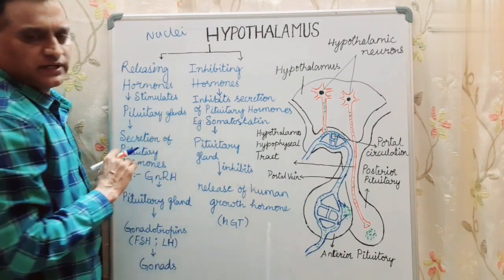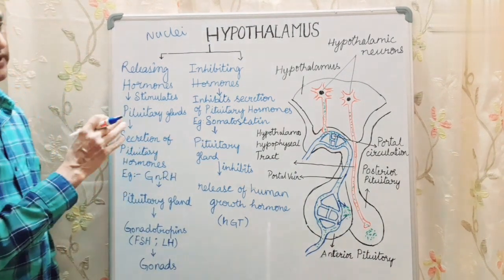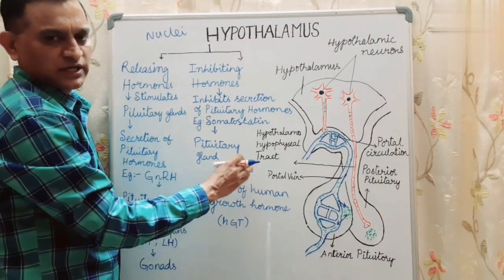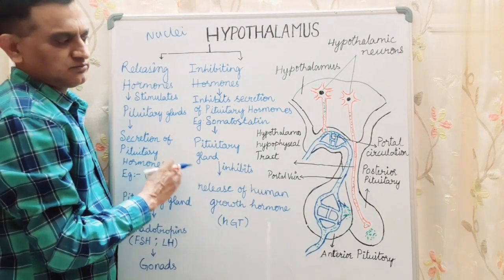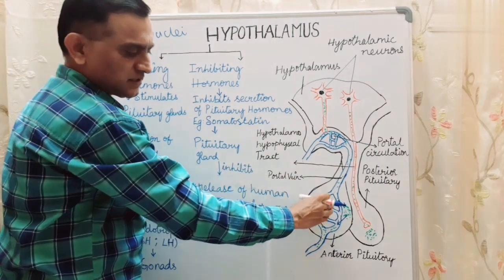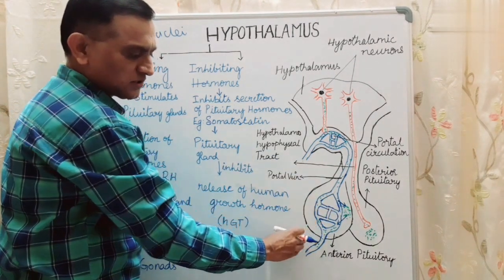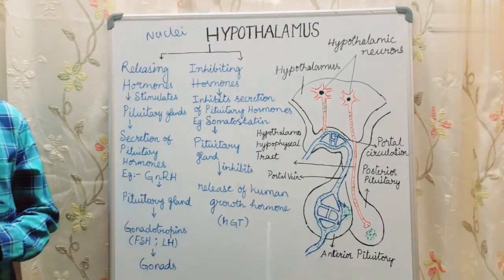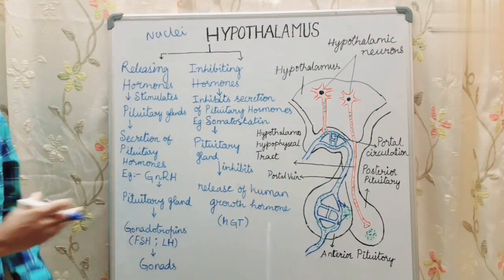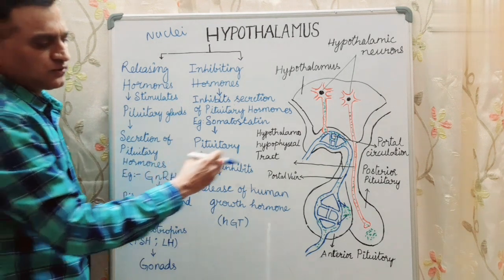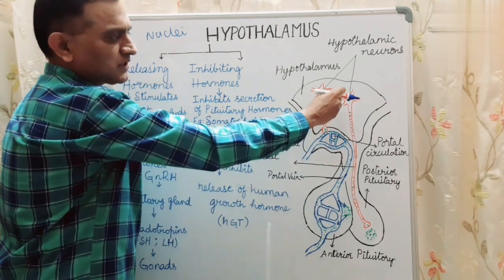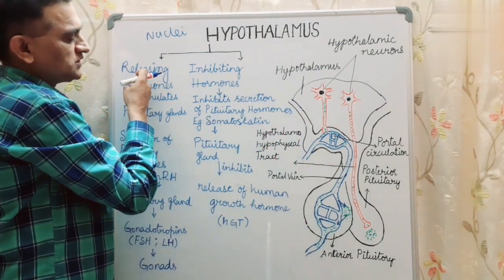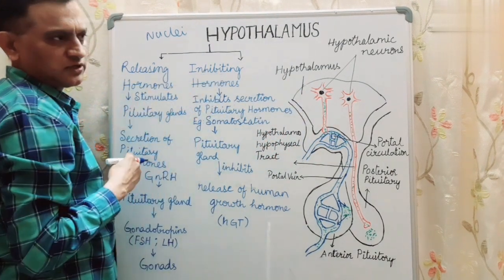Now, for a long period, we scientists considered the pituitary gland the master endocrine gland, because the pituitary gland releases hormones that control the secretion of other endocrine glands. But now we come to know that the pituitary gland itself is under the control of the hypothalamus, through its releasing hormones and inhibiting hormones.